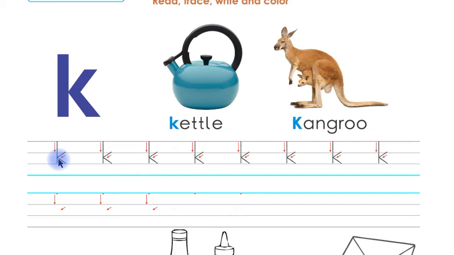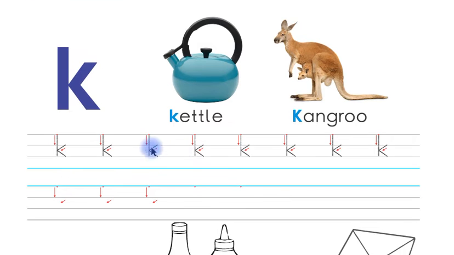You have to trace this letter K in small shape on this line children, and on the next line children you have to write the letter K in small shape by yourself.